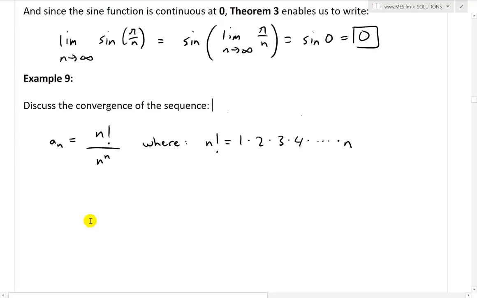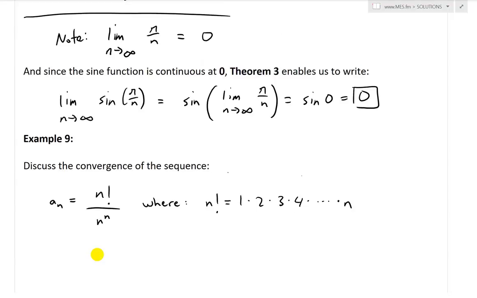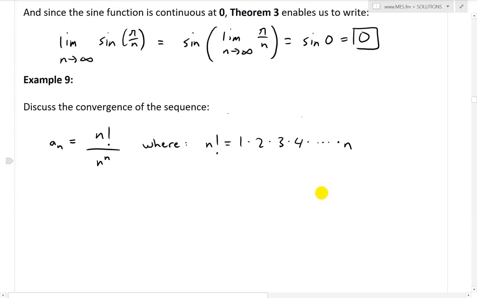And now let's look at another example, and that's example 9. Here we're asked to discuss the convergence of the sequence, where a_n equals n factorial divided by n to the power of n, and n factorial, recall, is just 1 times 2 times 3 times 4 times etc., keeps going all the way until n.